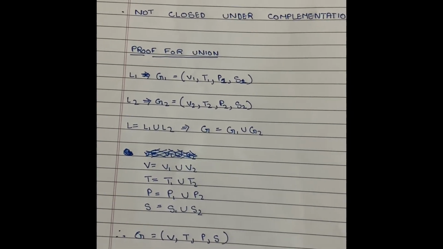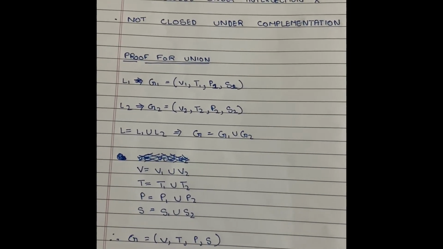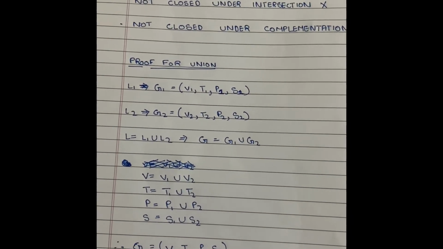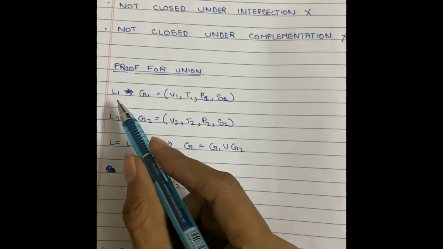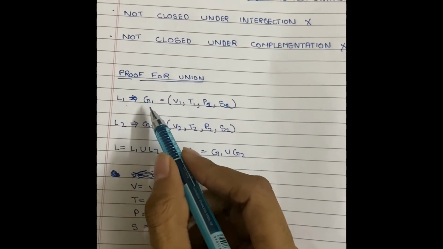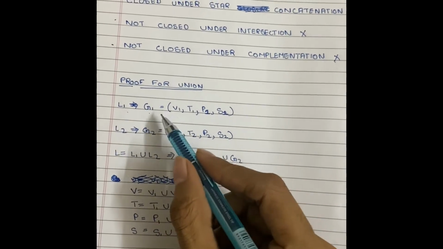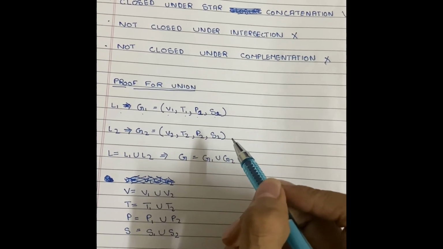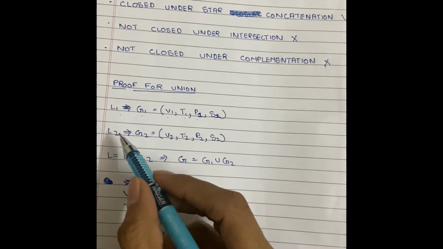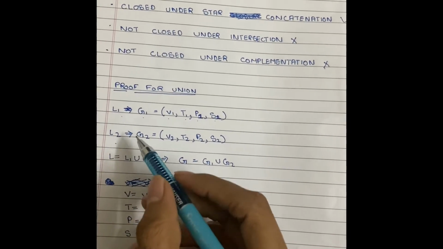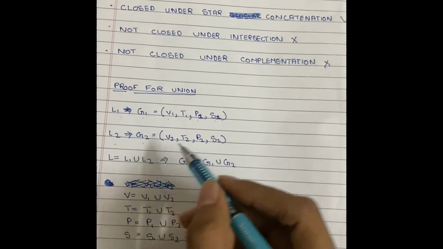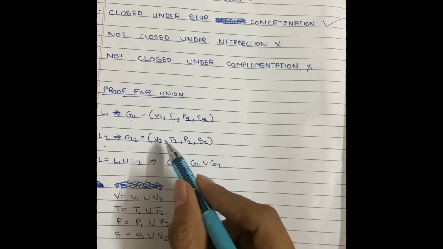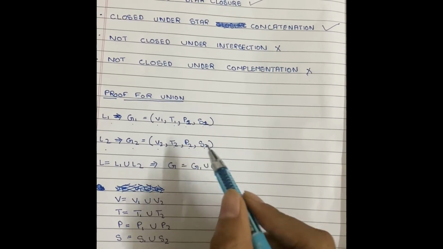So here is the proof that CFL is closed under union. We have two languages. First is L1, which is generated by grammar G1, which has V1, T1, P1 and S1. Second, we have a language L2 generated by grammar G2, having V2, T2, P2 and S2.